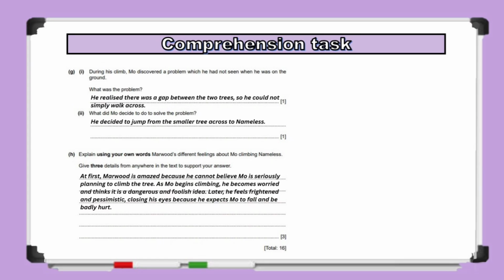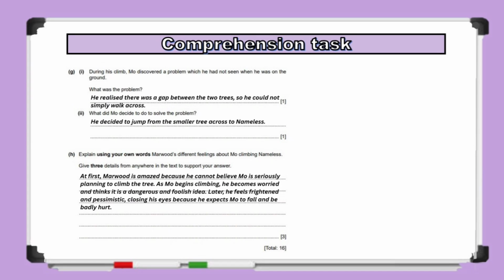The answer is, at first, Marwood is amazed because he cannot believe Mo is seriously planning to climb the tree. As Mo begins climbing, he becomes worried and thinks it is a dangerous and foolish idea. Later, he feels frightened and pessimistic, closing his eyes because he expects Mo to fall and be badly hurt.